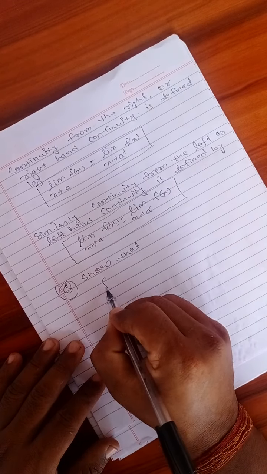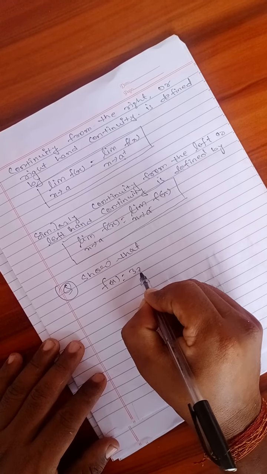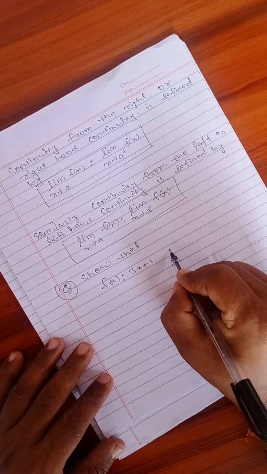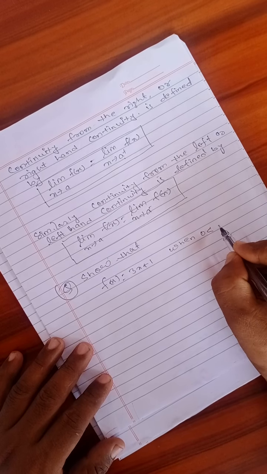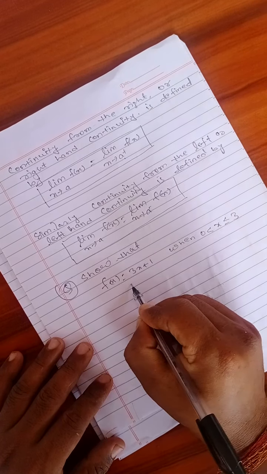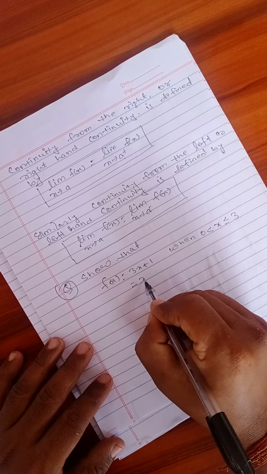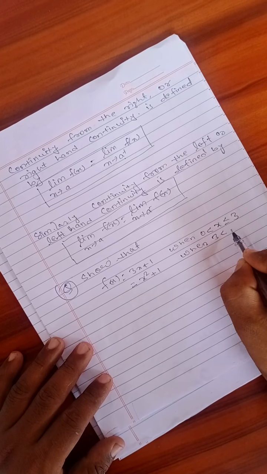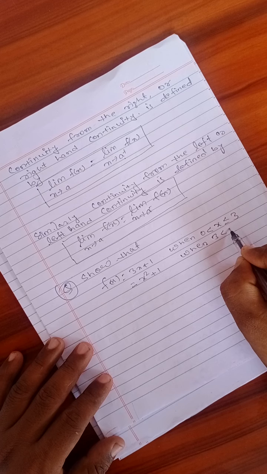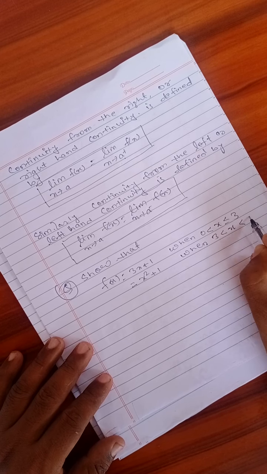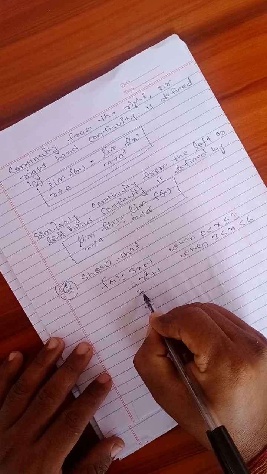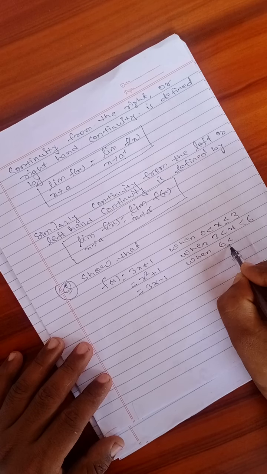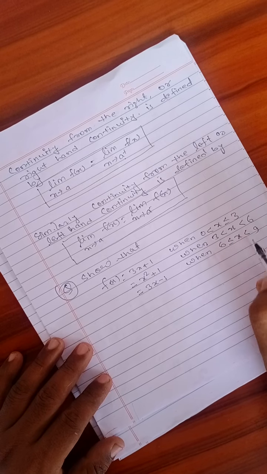Let the function f(x) be 3x plus 1 when 0 is less than x less than or equal to 3, x squared plus 1 when 3 is less than x less than 6, and 3x minus 1 when 6 is less than or equal to x less than 9.